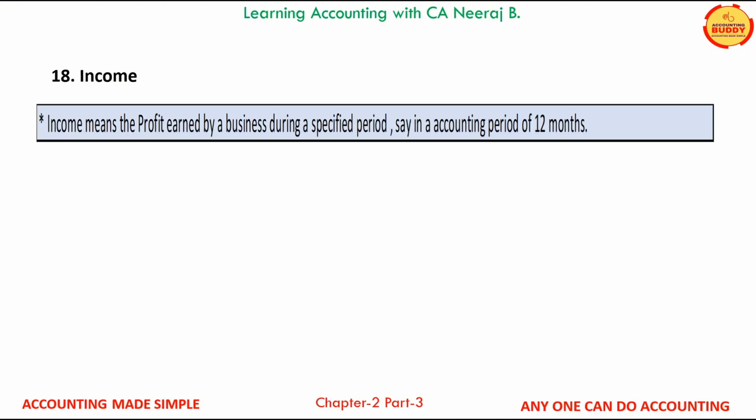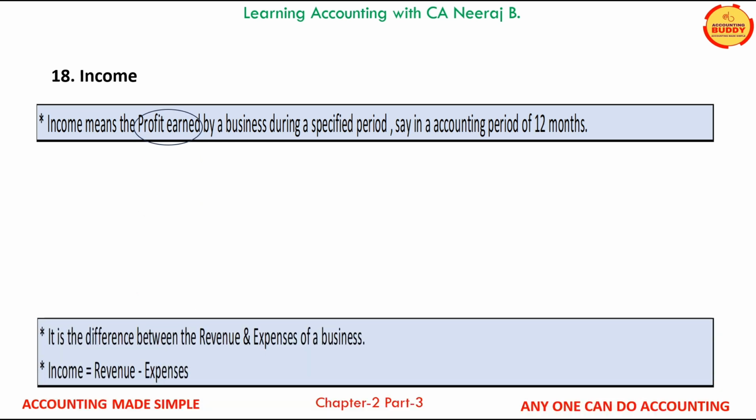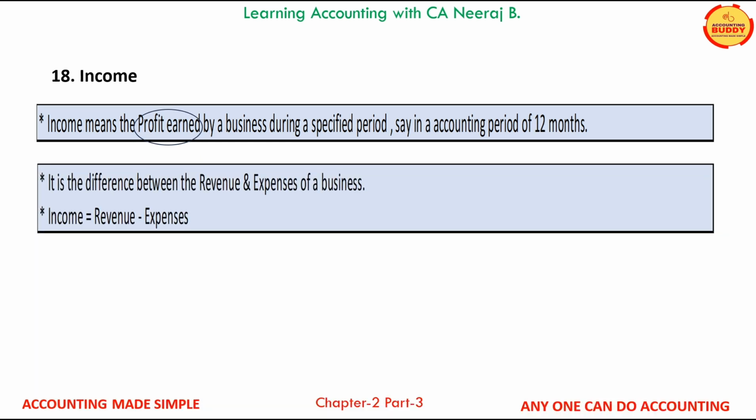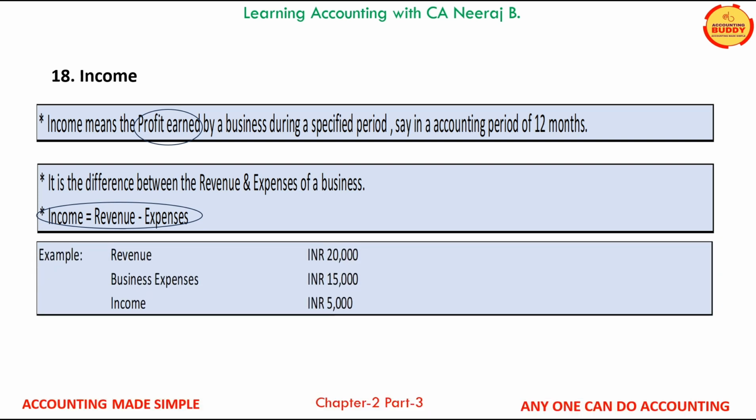Income means the profit earned by the business in the accounting year. It is the difference between the total revenue and the total expenses of the business and is denoted by the equation income is equal to revenue minus expenses. Let us discuss this with an example. Revenue of the business is say INR 20,000 and the business expenses are INR 15,000. Therefore, the income of the business will be INR 5,000.